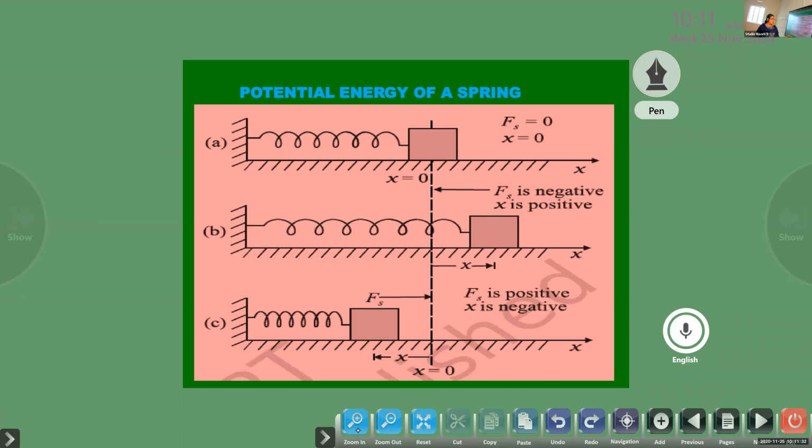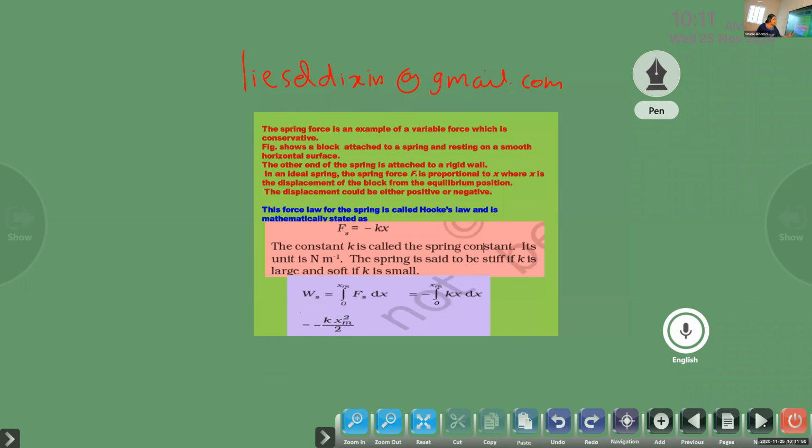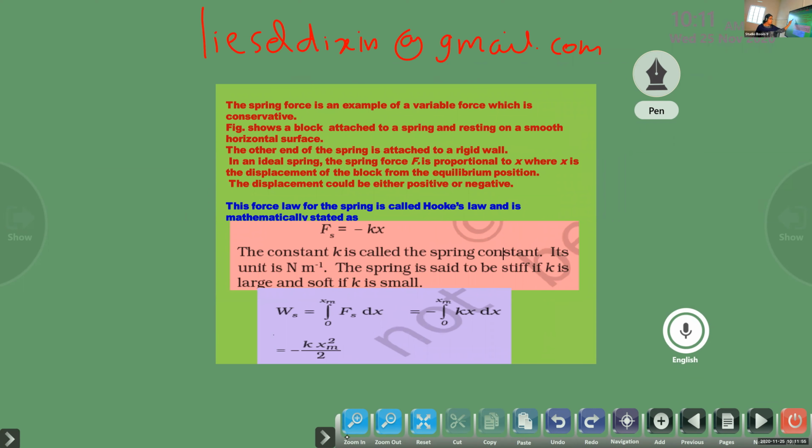Similarly, in the third case, compression, the block is compressing towards the wall. By then the force is acting in the positive direction, so Fs is positive and x is negative. That is what we learned in the last class. For those who missed the class, I am just repeating. So as a result, we proved that spring force is an example of a variable force which is conservative, and it depends only upon the initial position and final position.